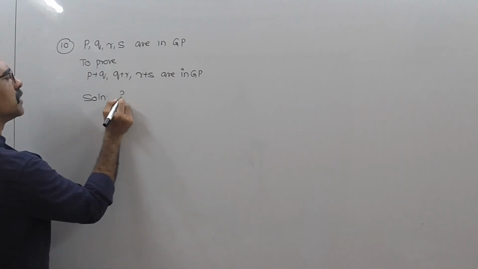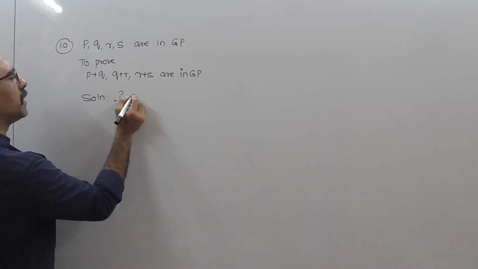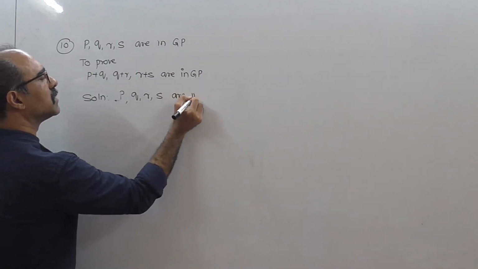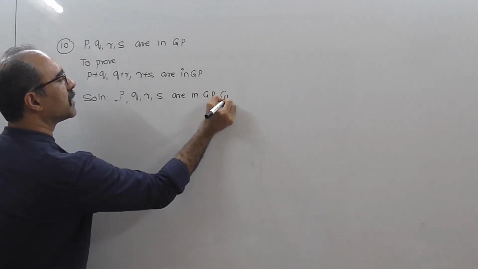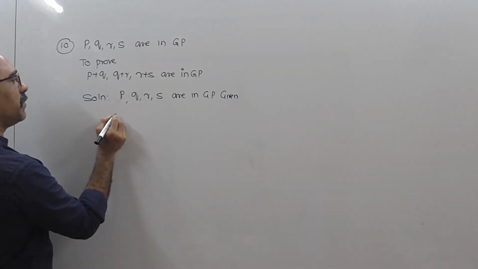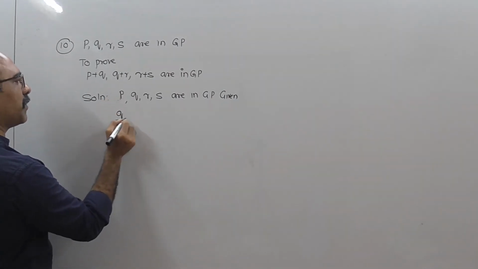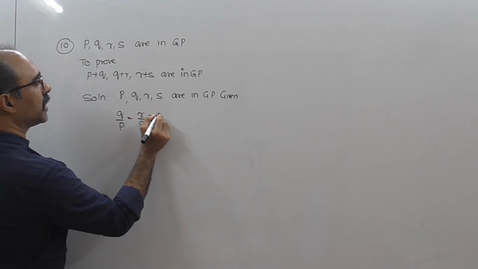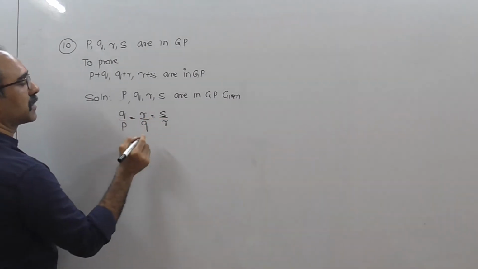Let's start. Solution: P, Q, R, S are in GP. This is given. If numbers are in GP, it means that the second term upon the first term should be equal to the third term upon the second term, equal to the fourth term upon the third term.